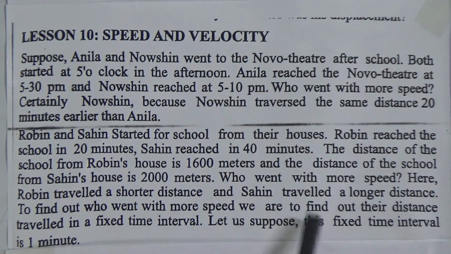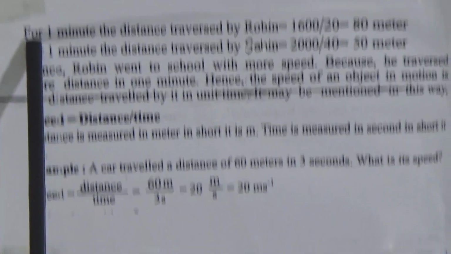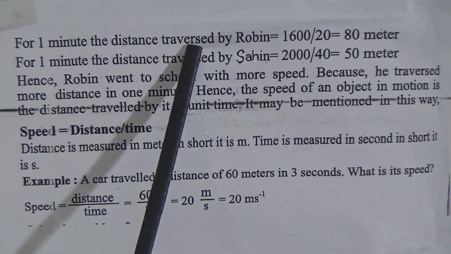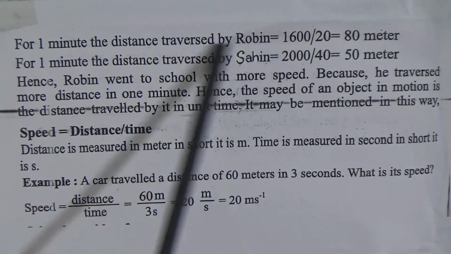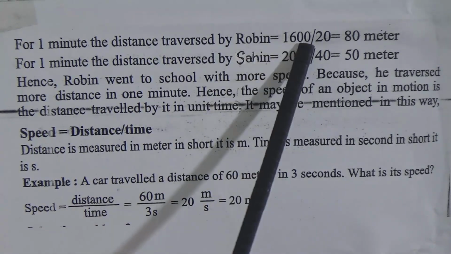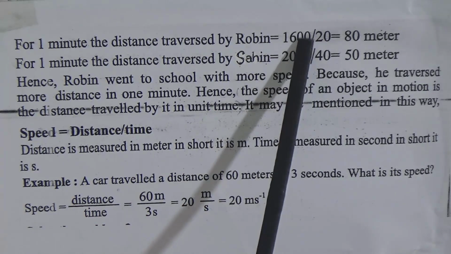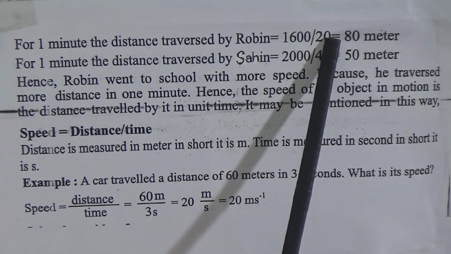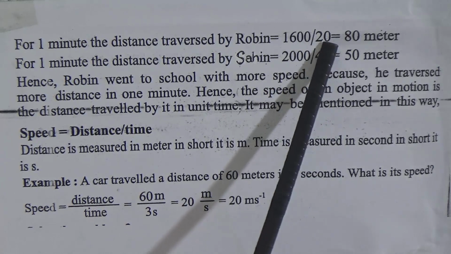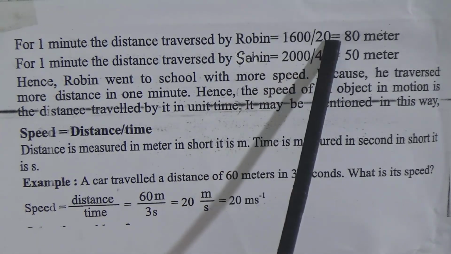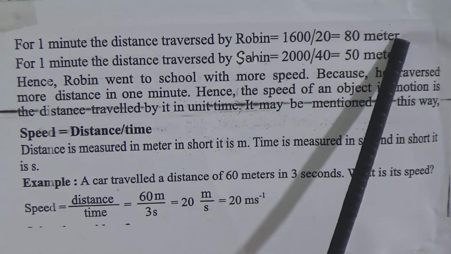Let us suppose the fixed time interval is 1 minute. Then we will find out the distance in 1 minute. For 1 minute the distance traversed by Robin is 1600 by 20. We have to divide 1600 by 20 because Robin takes 20 minutes to reach the school, and if you divide 1600 by 20 you will get 80 meters.